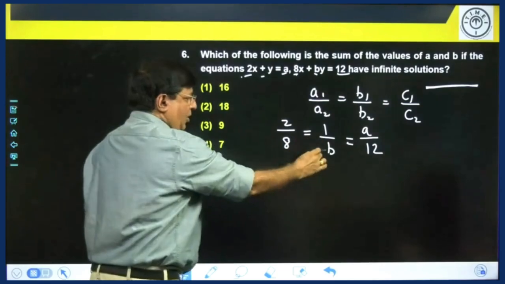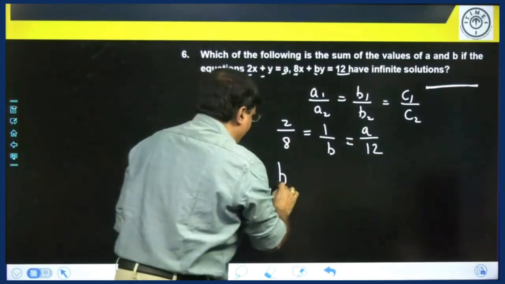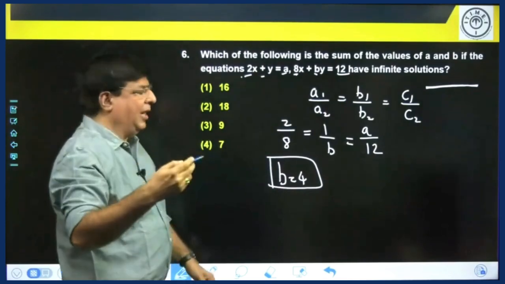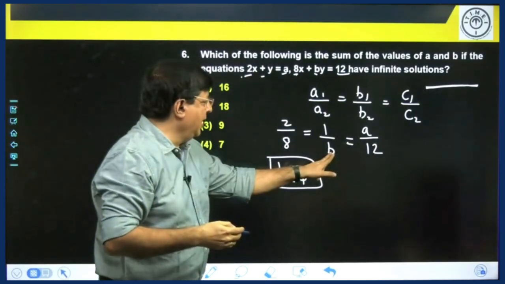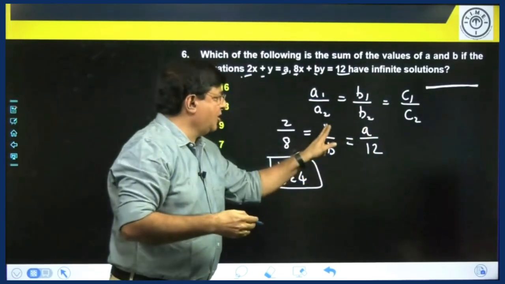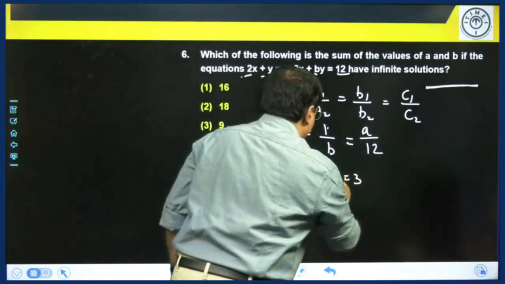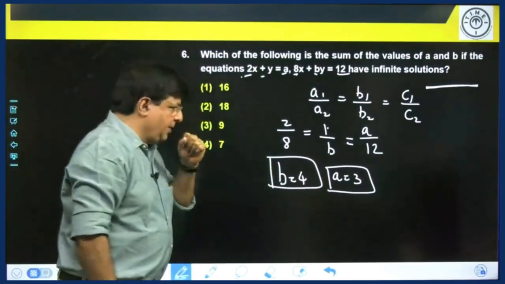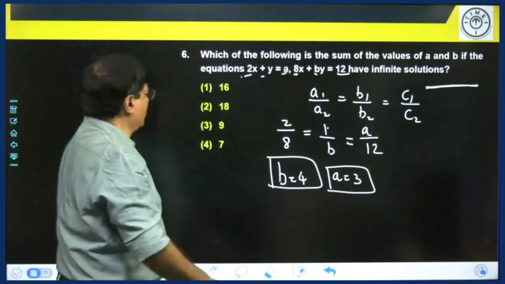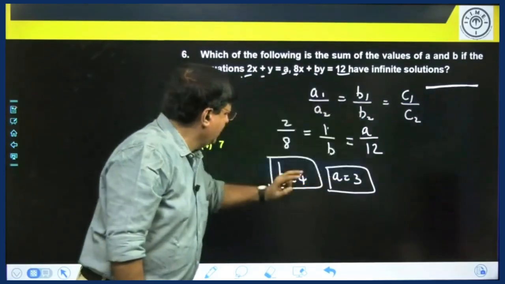2 by 8 is equal to 1 by B. 1 by 4 is equal to 1 by B. What is B from this? B is 4. That is what I was saying. Don't write too many equations, do it orally. Now B is 4, when you substitute here, you get 1 by 4 equal to A by 12. 4 1s, 4 3s, cross multiply, A equal to 3. B is 4, A is 3. What is he asking? Sum of the values of A and B, 7. Over. Next question.